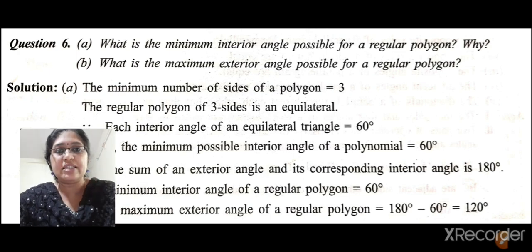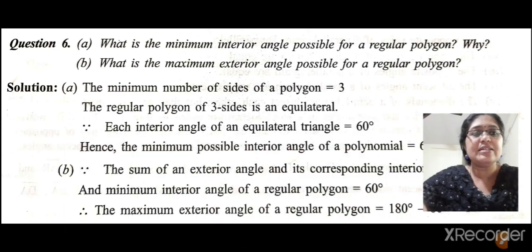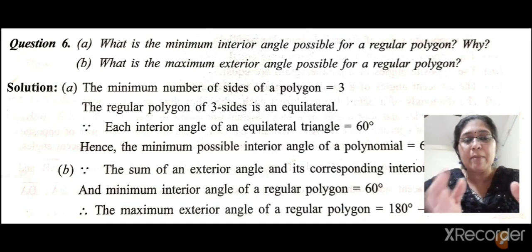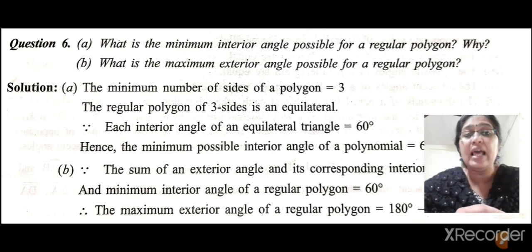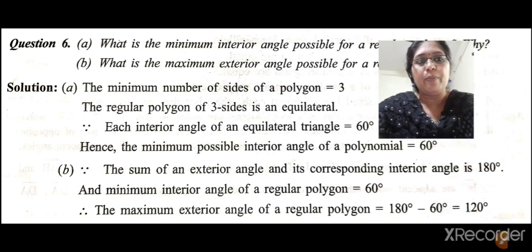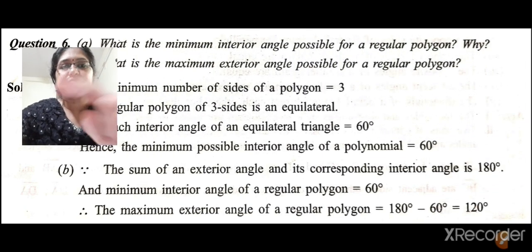Okay, now let us see the answers. Here the minimum number of sides of a polygon is 3. The regular polygon of 3 sides is an equilateral triangle and each interior angle of an equilateral triangle is 60 degrees. Hence, the minimum possible interior angle of a polygon is 60 degrees. Now, B question.